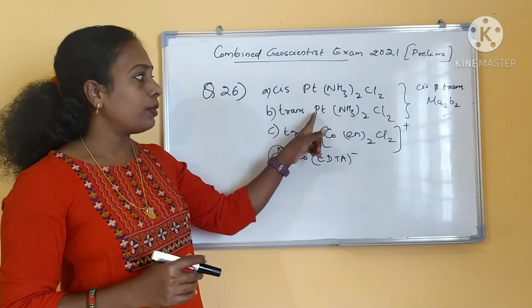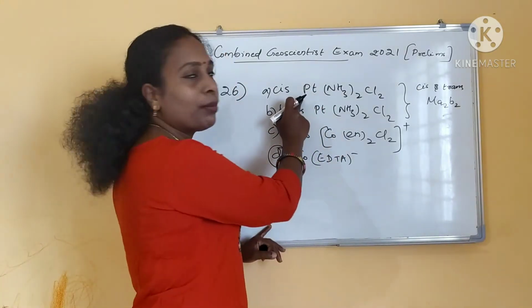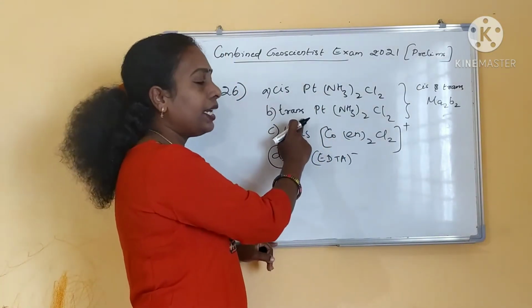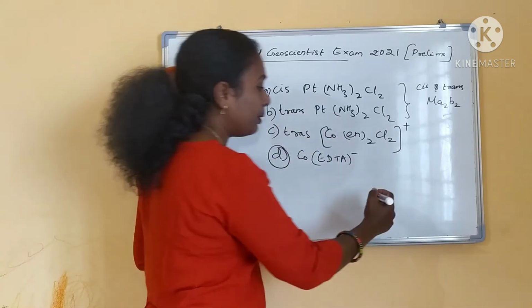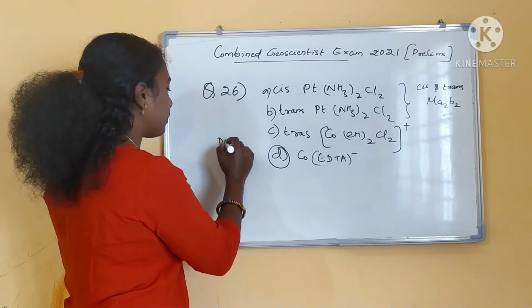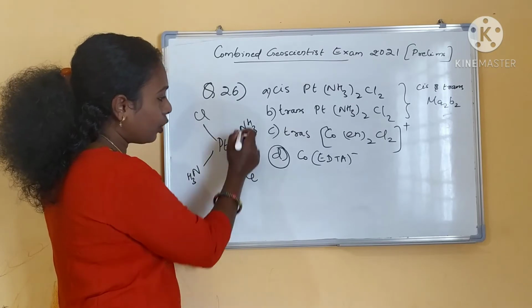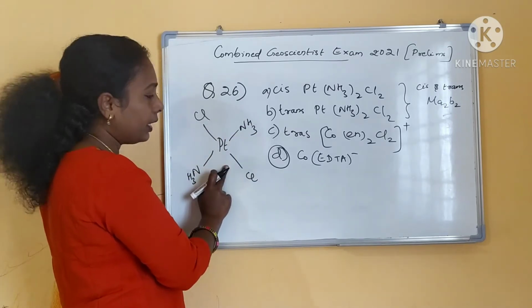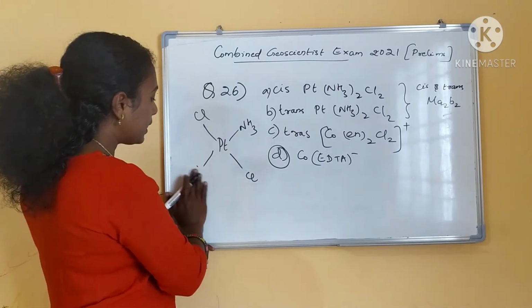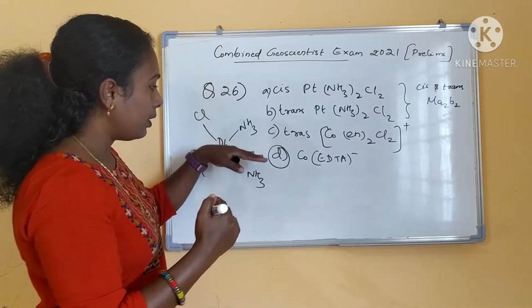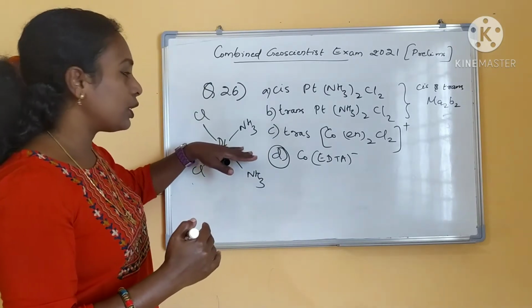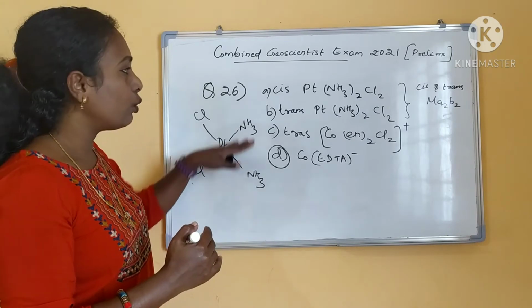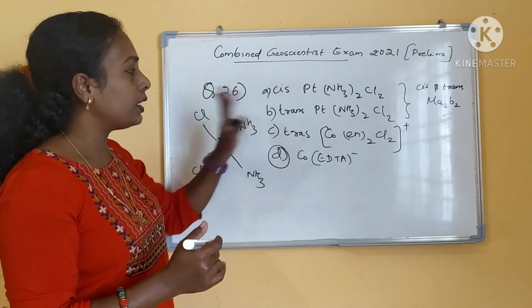But of these isomers, the cis isomer is having a plane of symmetry and the trans isomer is having a center of symmetry, right? It will be like this, right? Here a center of symmetry is present, so this is optically inactive. And if you take the cis isomer, there is a presence of a plane of symmetry, right? So these 2 complexes are not optically active.